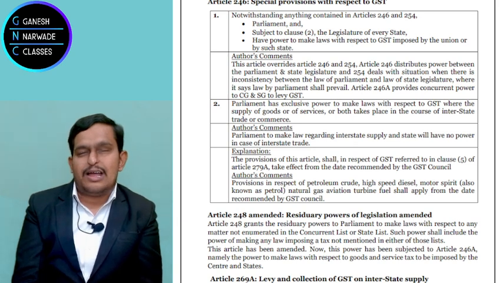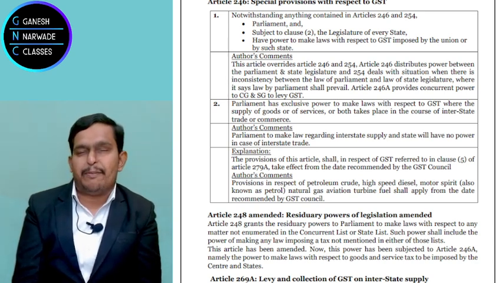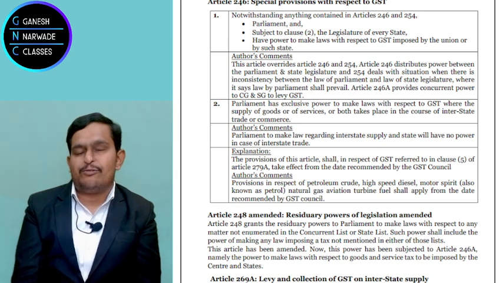Now, am I giving supply or service in one state, or am I spreading over multiple states? Multiple states. If the government has to collect GST from me, so many states are involved, it will create chaos and some conflict.